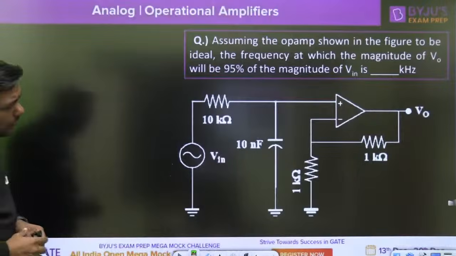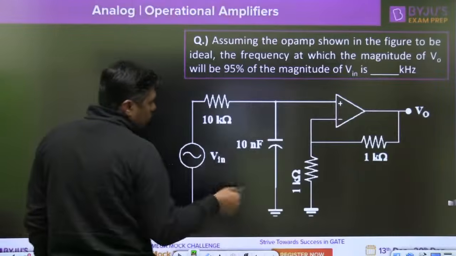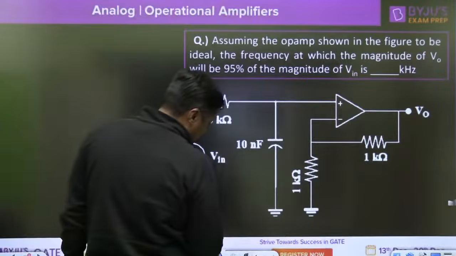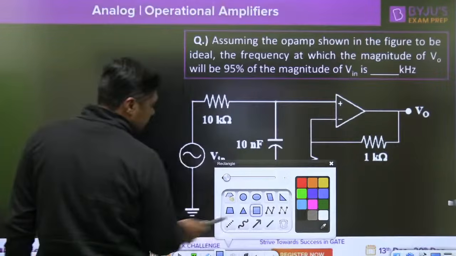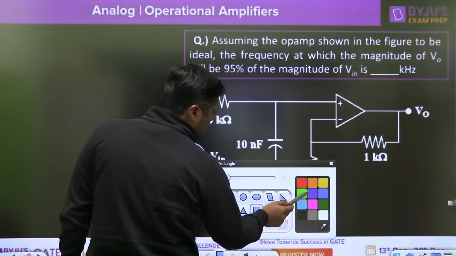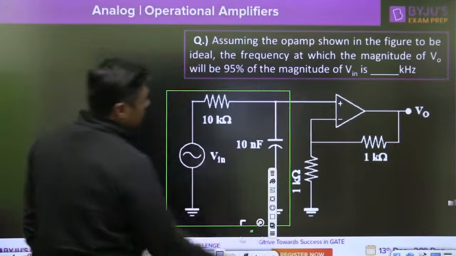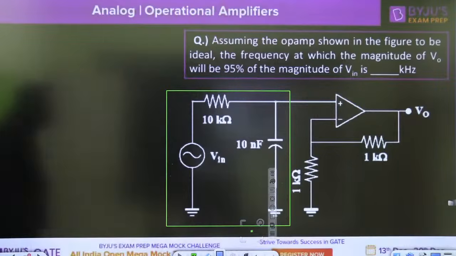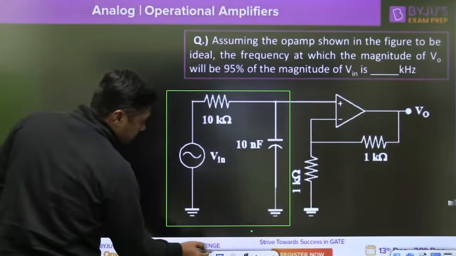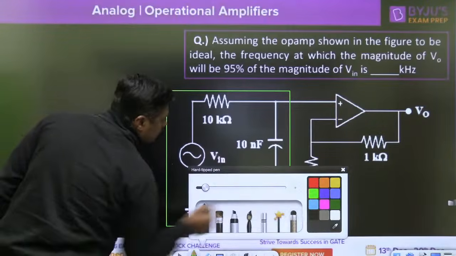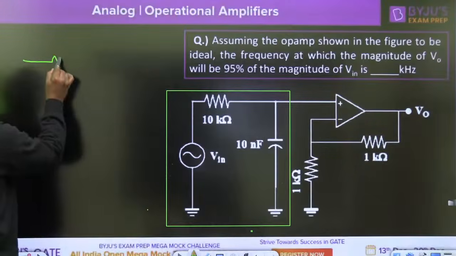Now watch this diagram, this portion. This is a low pass filter.